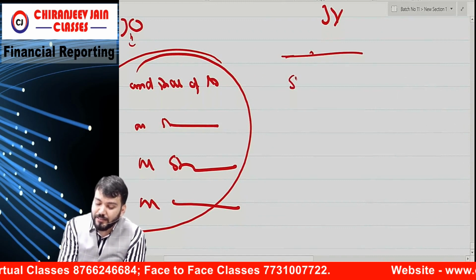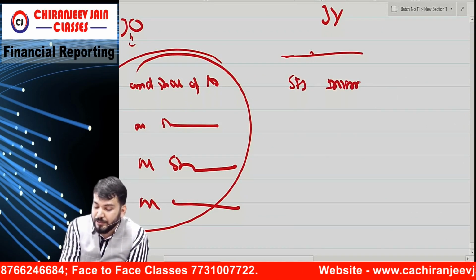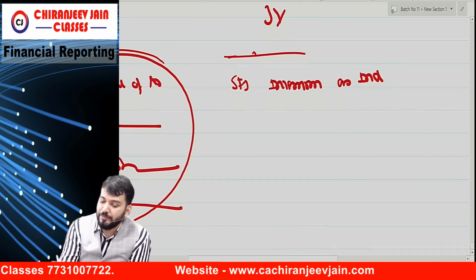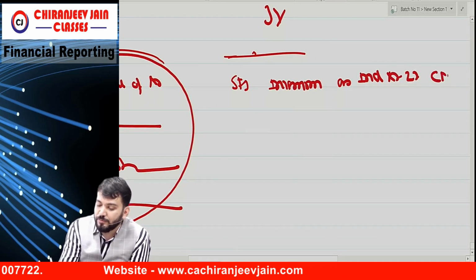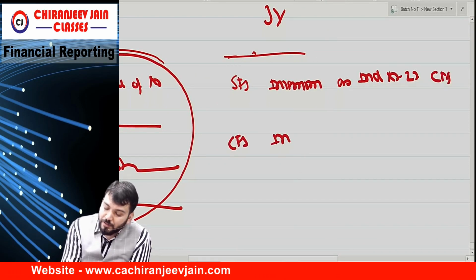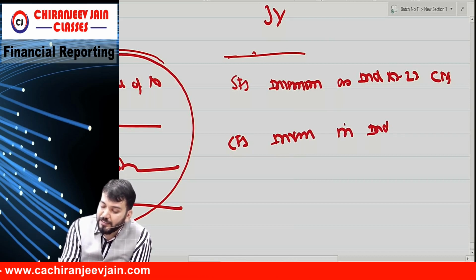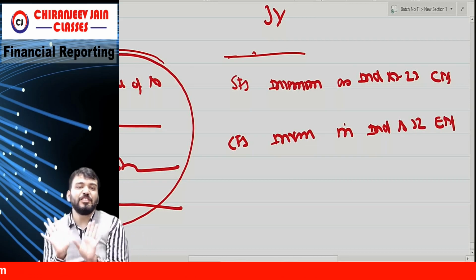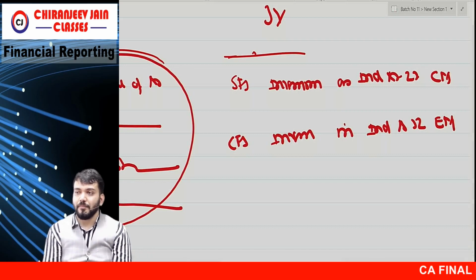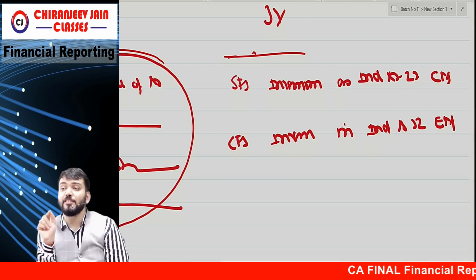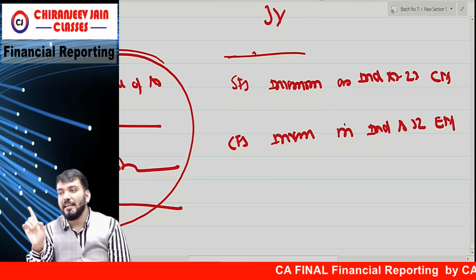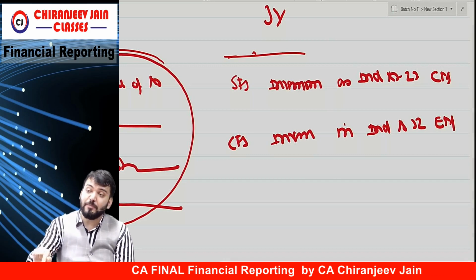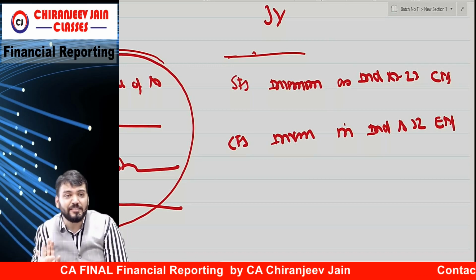But for joint venture, what they say is, in SFS, write down investment as per Ind AS 27, that is the cost method. And in CFS, write down investment as per Ind AS 28, that is the equity method. Only this much is given under Ind AS 111. What they have said for joint venture is, in SFS, investment will come as per the cost method, as per Ind AS 27. And in CFS, investment will come, meaning we will not consolidate assets and liabilities.